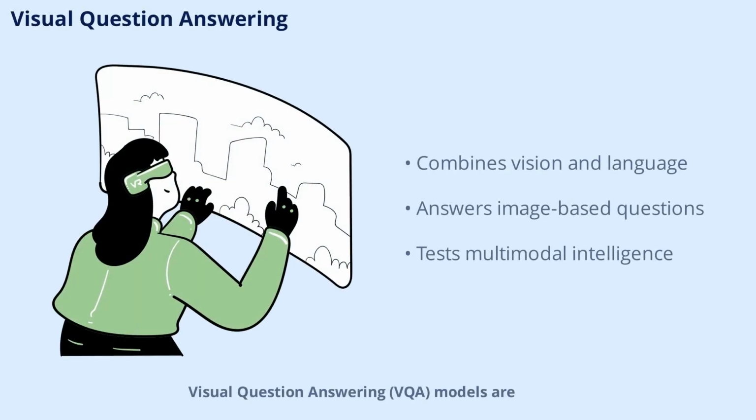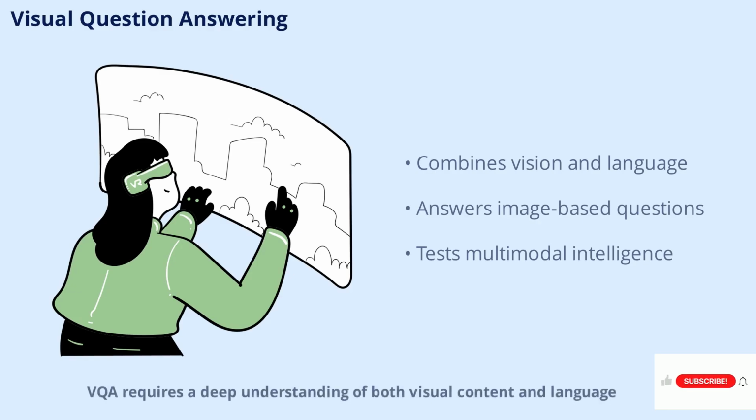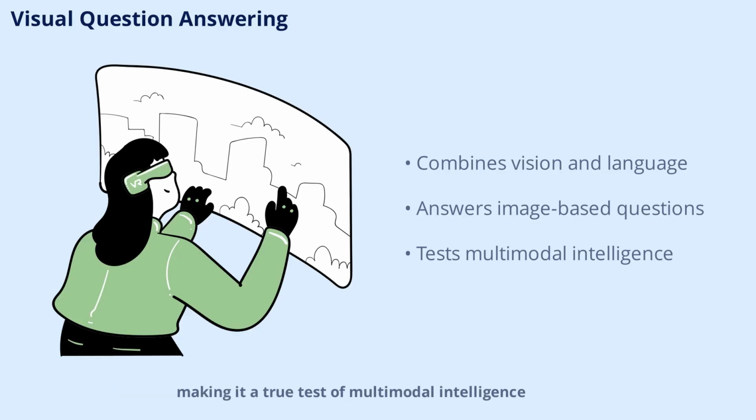Visual question answering, or VQA, models are another exciting development in multimodal AI. These models can answer questions about images by combining computer vision and natural language processing. For example, given a photo and a question like, "What color is the car?" the model can analyze the image and provide an accurate answer. VQA requires a deep understanding of both visual content and language, making it a true test of multimodal intelligence.